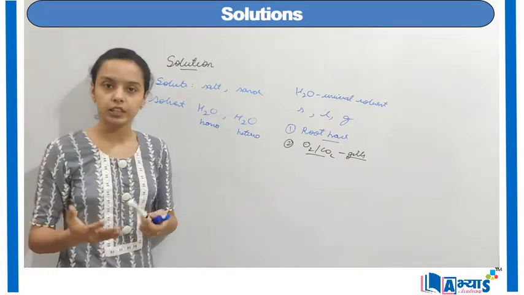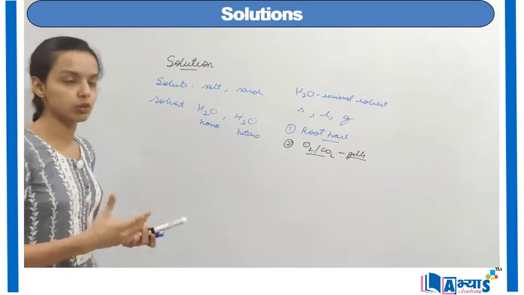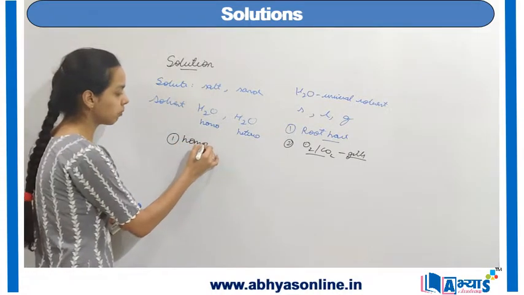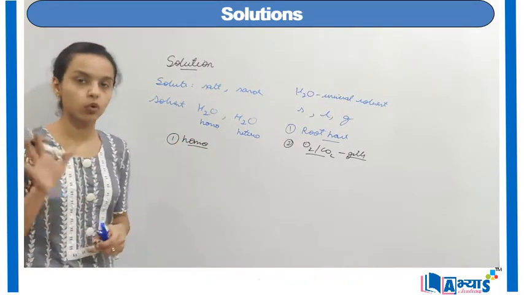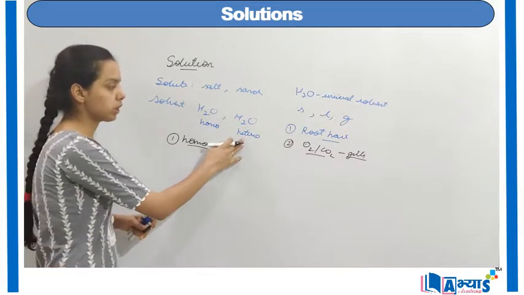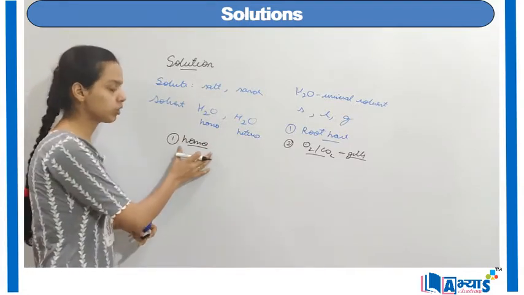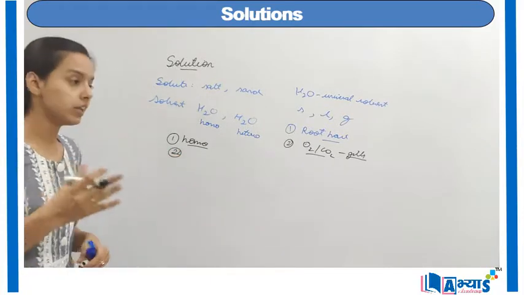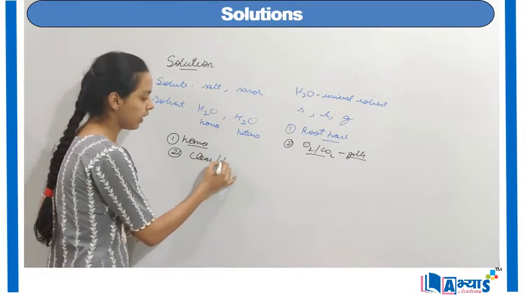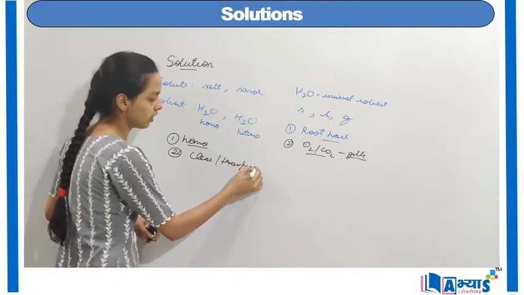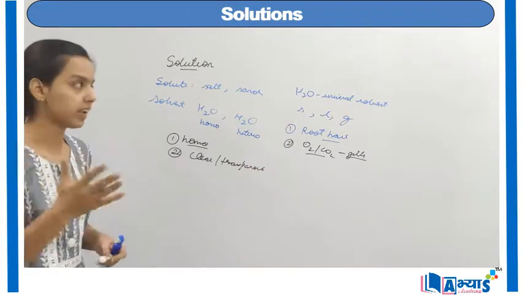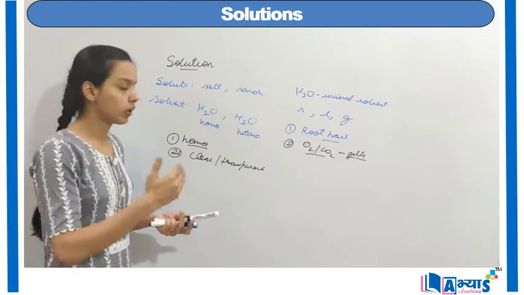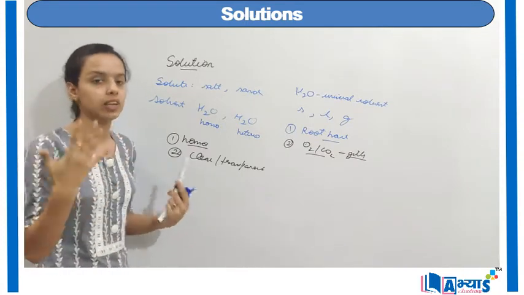As we have discussed the universal solvent, there are a few properties of solutions also. The first property of a solution is that it forms a homogeneous mixture. A heterogeneous mixture can be considered only as a mixture. We don't consider a heterogeneous mixture as a solution. Only homogeneous types of mixture are known as solutions. The next property is that they always form a clear and transparent substance. They are never opaque, like in the case of sand and water. They will always form a clear and transparent solution. You can also see the other side of the glass because they are transparent.